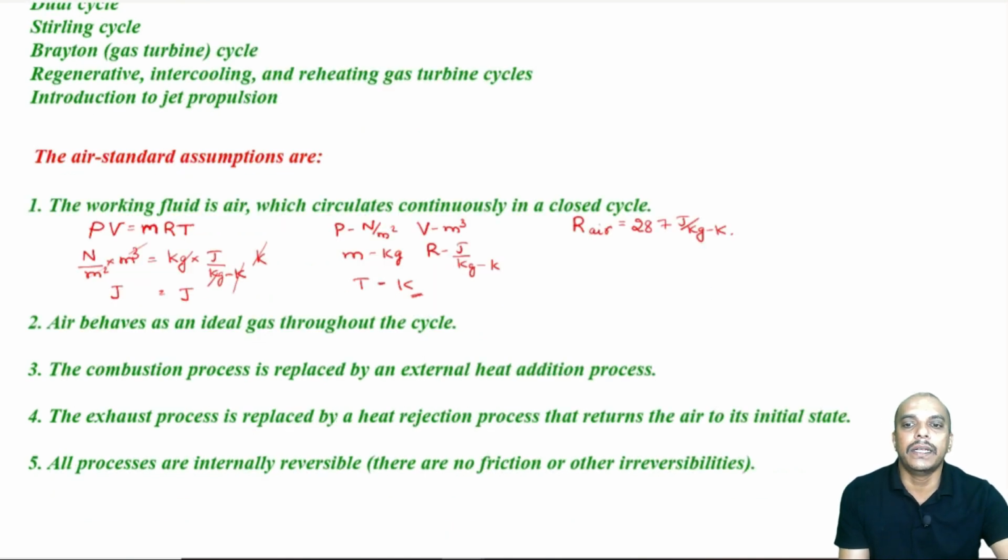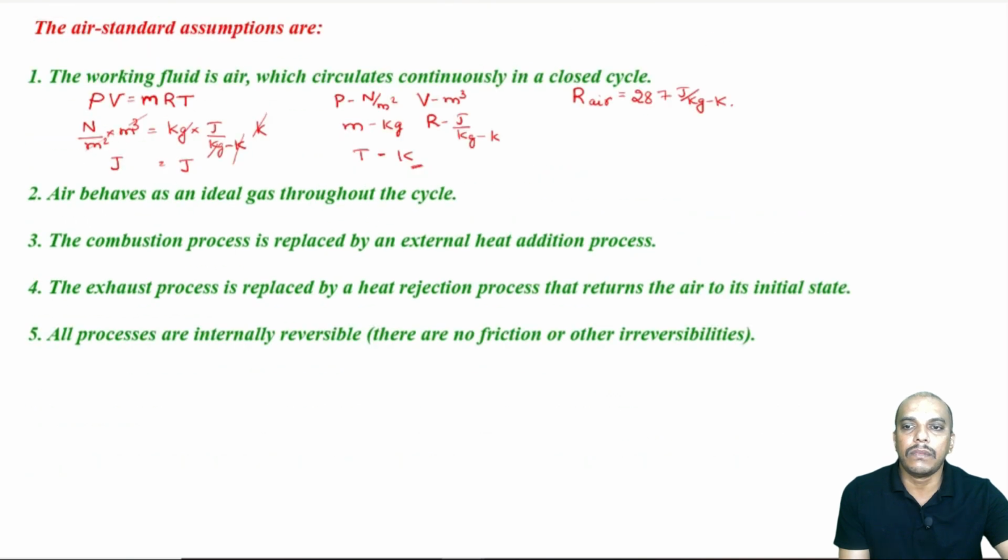Now, air behaves as an ideal gas throughout the cycle, that is what we have said. So, PV is equal to MRT holds good, and the combustion process is replaced by an external heat addition process, okay, and the exhaust process is replaced by a heat rejection process, which returns the air to its initial state. We assume that all processes are internally reversible. So, there is no friction or other irreversibilities, and we can also assume that the values of the specific heats Cp and Cv for air are constant.